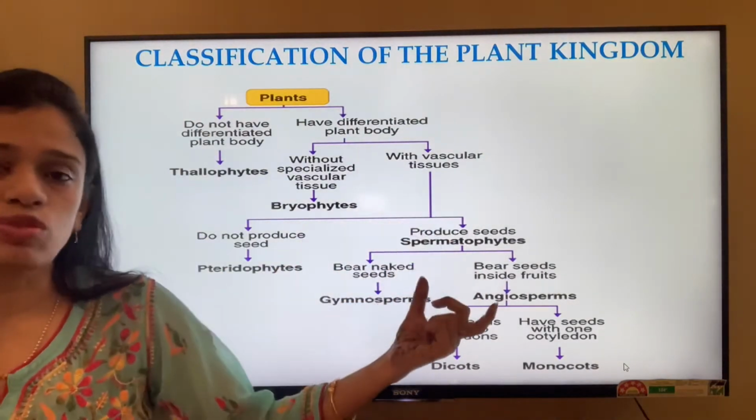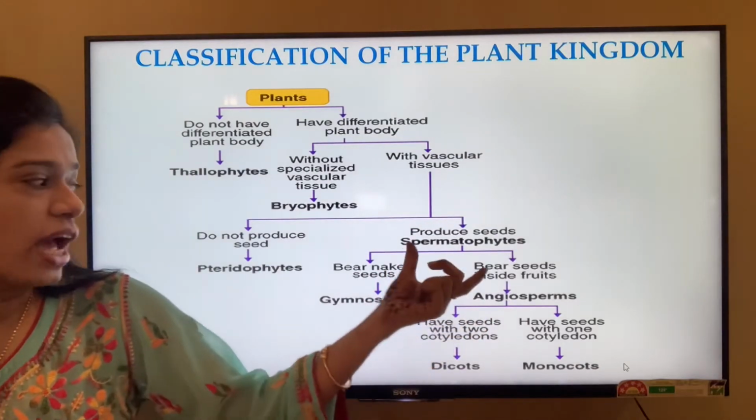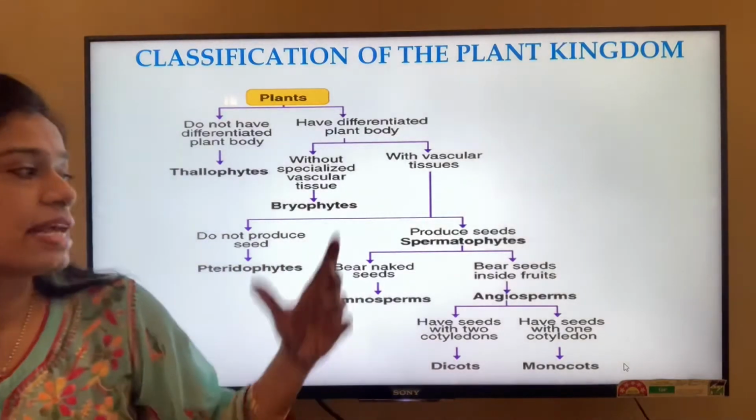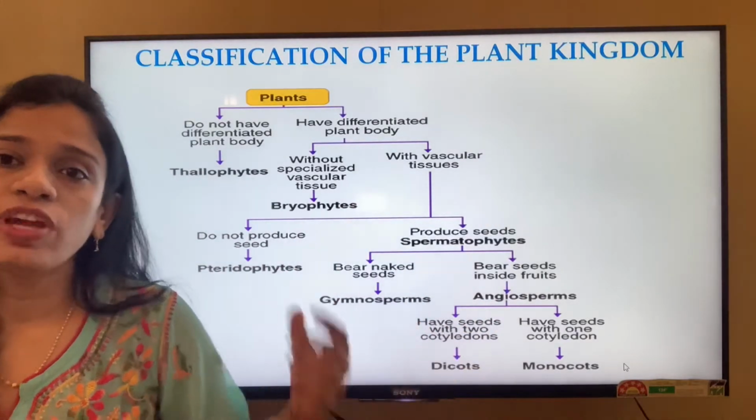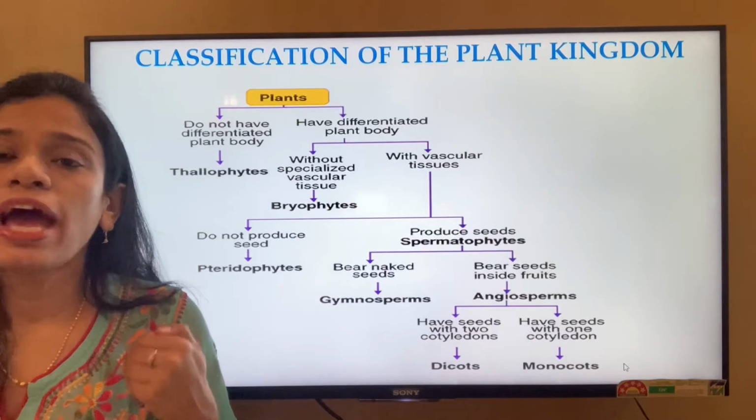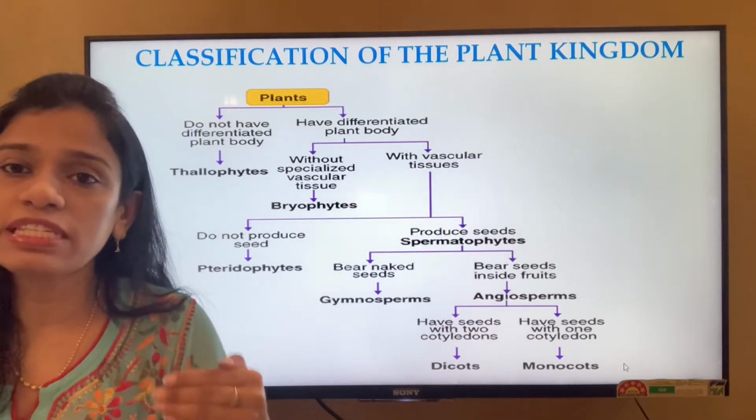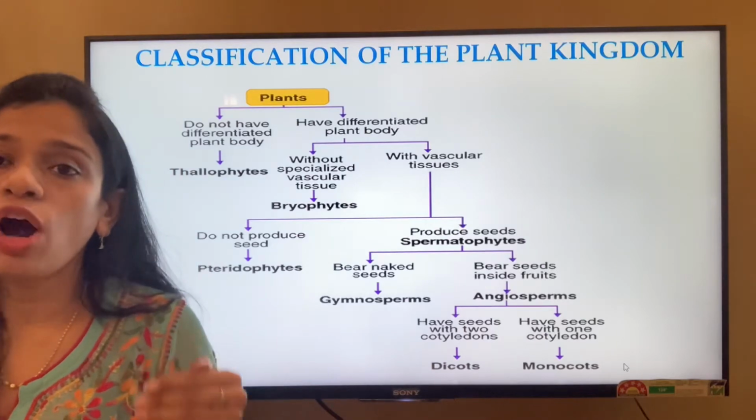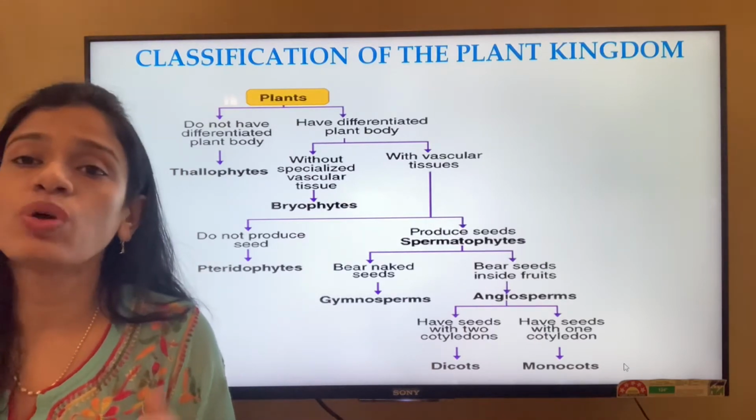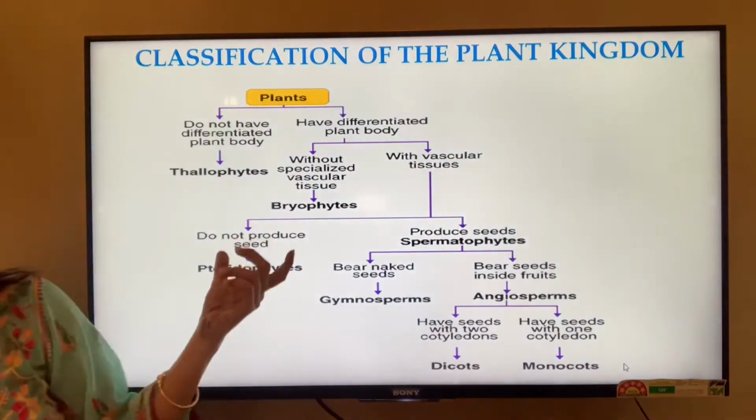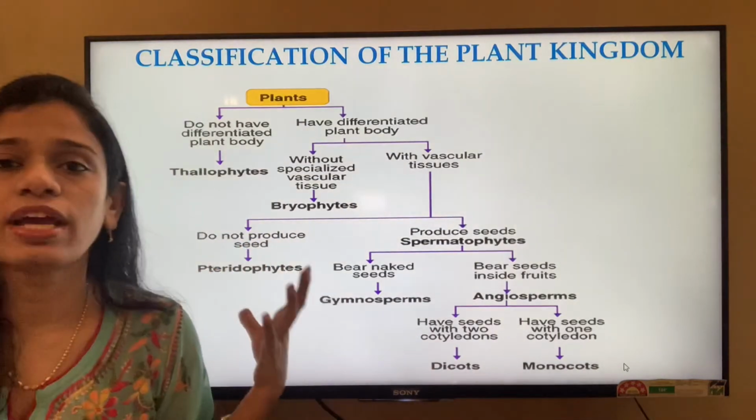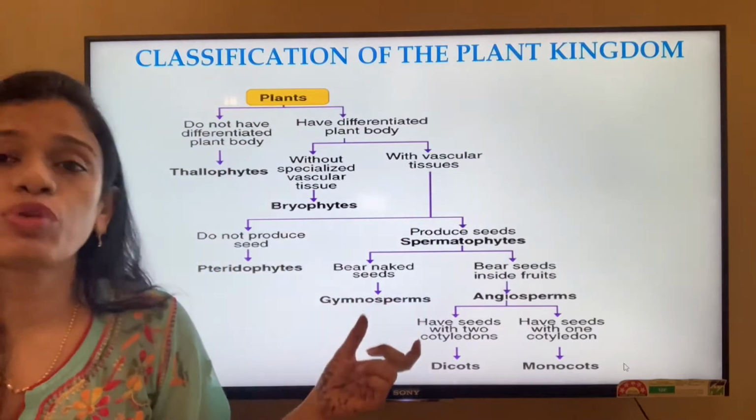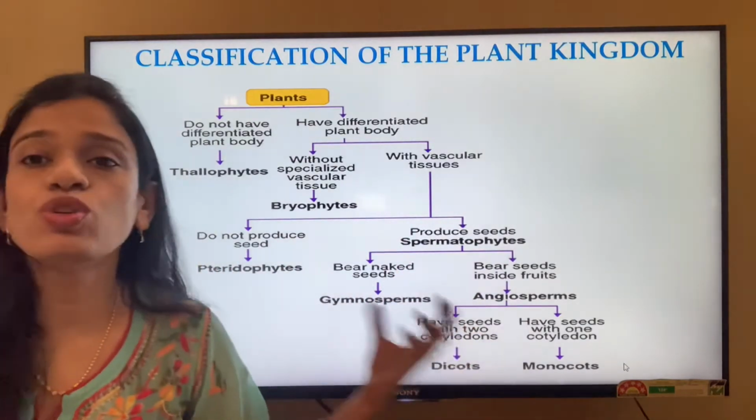Now with the vascular tissue, when we start dividing, we are dividing into two parts: those that do not produce any seeds and those that produce seeds. We have told you that as the plant kingdom advances, the production of the seed, that is the mode of reproduction, is a very important characteristic based on which they are divided. Those who do not produce seeds come under the group of pteridophytes, and those who produce seeds are again divided into two parts.